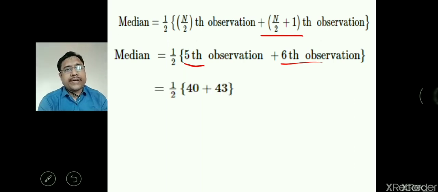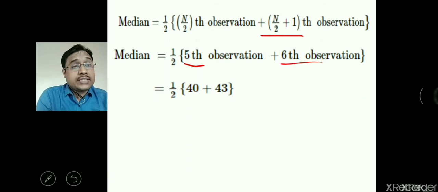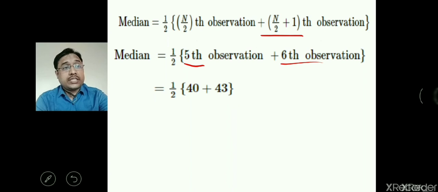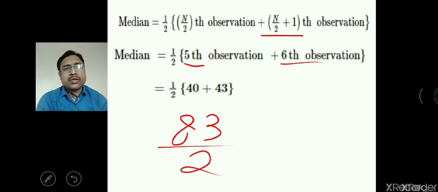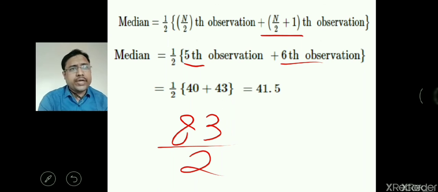So that will be 1 by 2 into 40 plus 43. 40 is the 5th data after arranging. Check that once: just arrange and then count which observation comes at the 5th and 6th place. You will find that the 5th observation is 40 and the 6th is 43. So 1 by 2 into 40 plus 43 comes as 83 by 2, which is equal to 41.5.